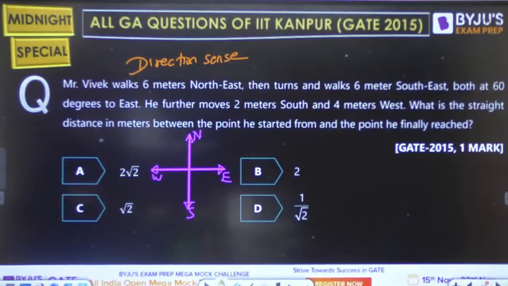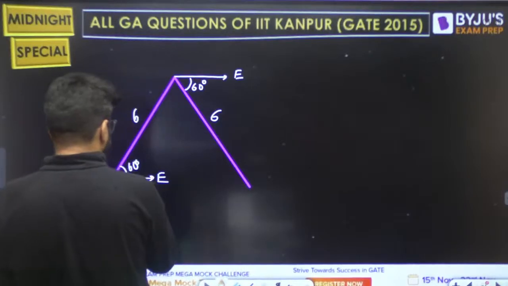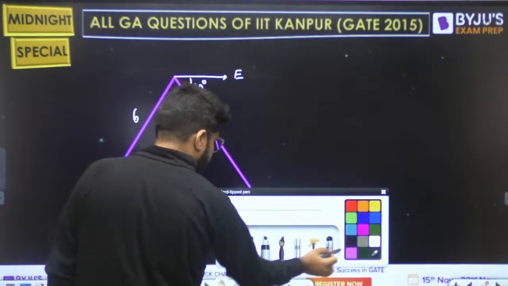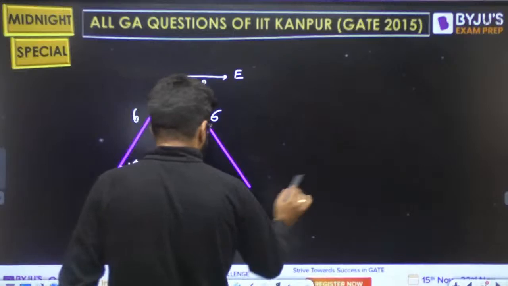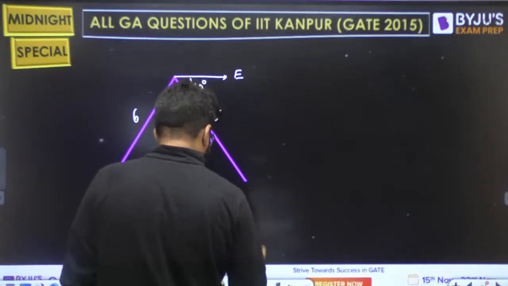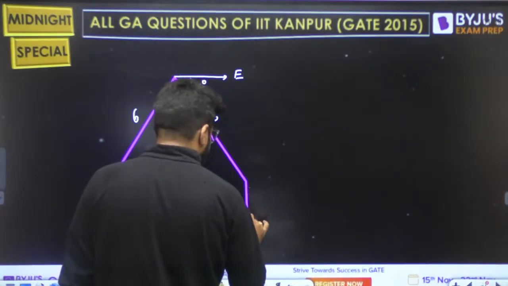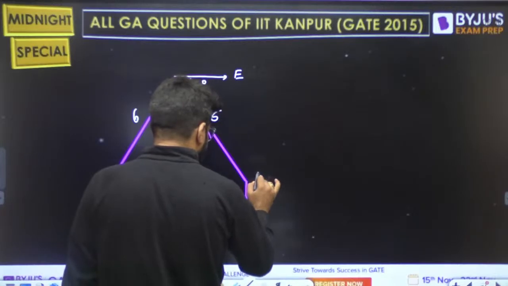Next क्या बोला है? He further moves 2 meters to the south. This should be at the same level actually, ये होना चाहिए nearly the same height. Now further what he is doing? He is moving 2 meters south. South is vertically downwards. Okay, he goes this 2 meters south.